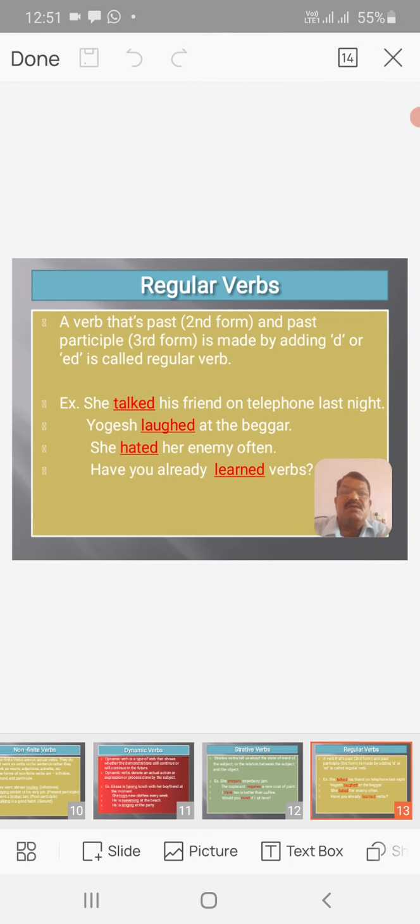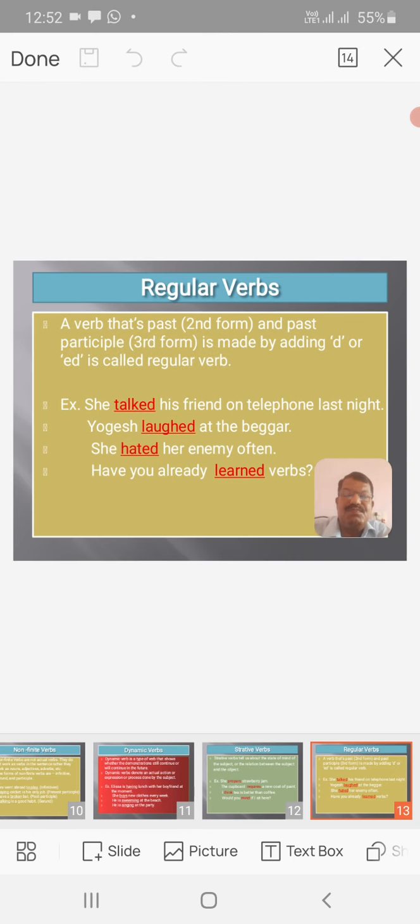That means this part of the verb is very important in grammar. For example, she talked to her friend on the telephone last night. The original verb is talk, and the suffix ed is added to talk in order to form a regular verb.